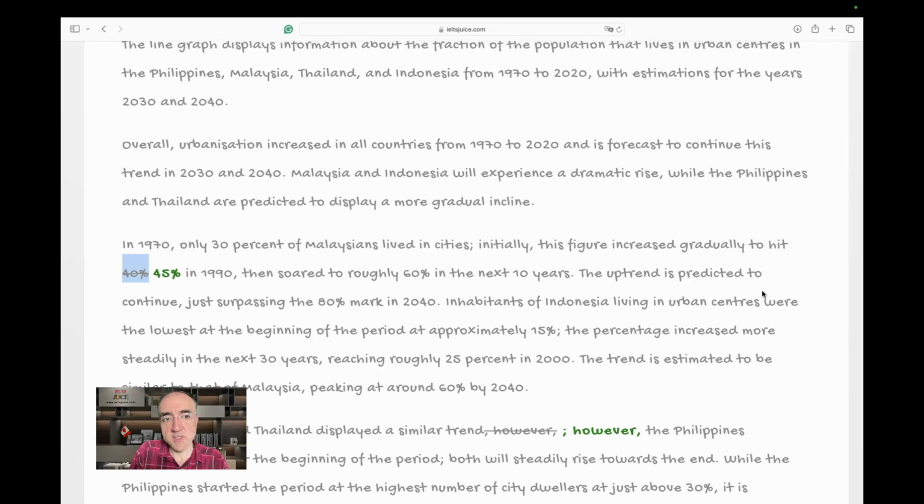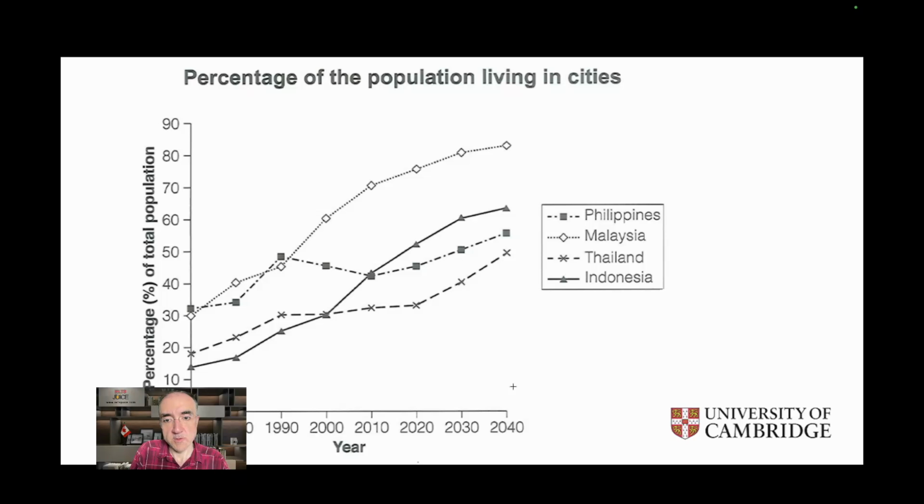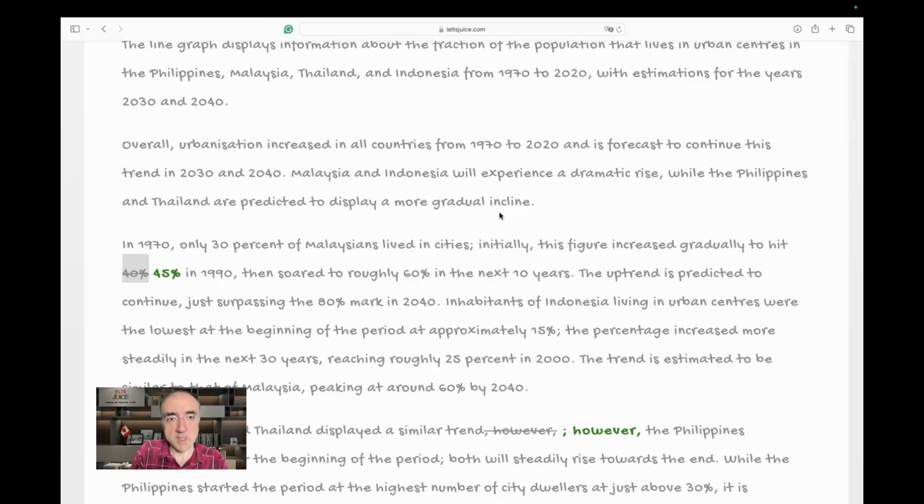The uptrend is predicted to continue, just surpassing the 80% mark in 2040. 2040, 80%, correct. The rest was accurate, just this one was not very accurate.